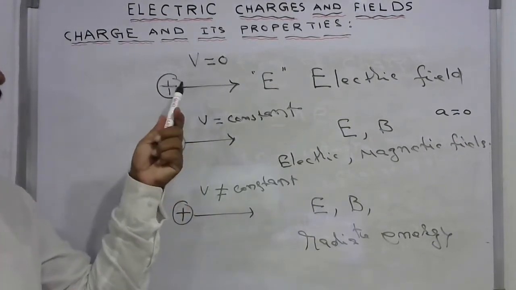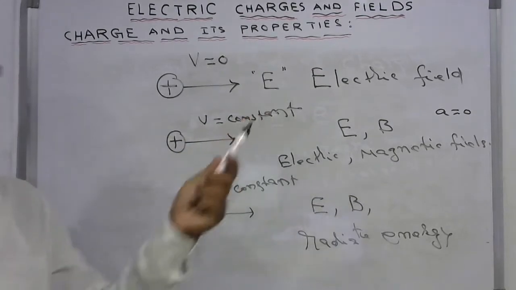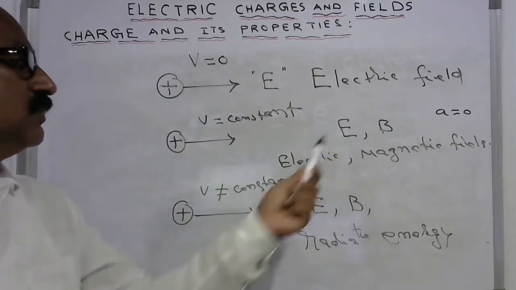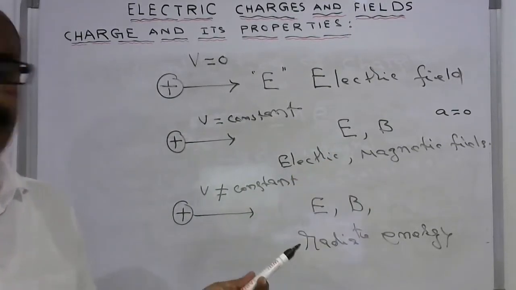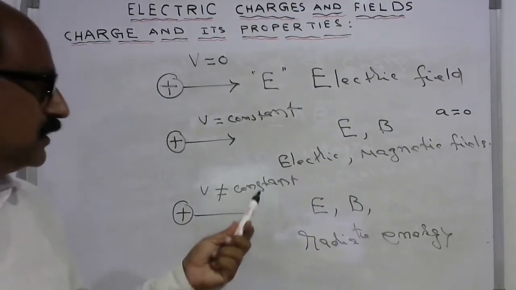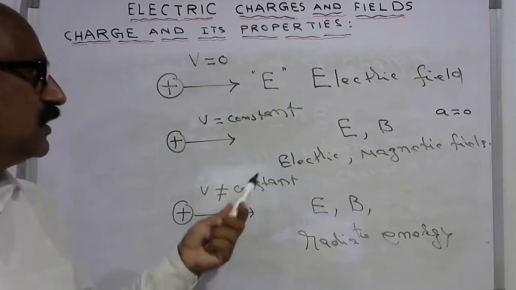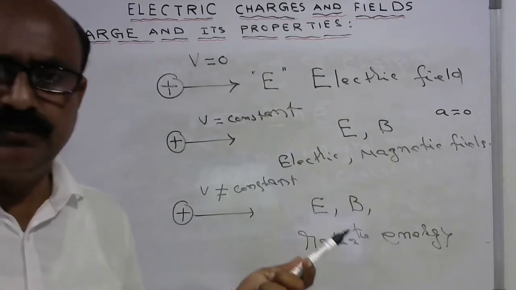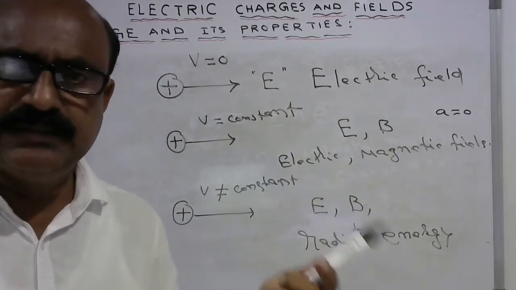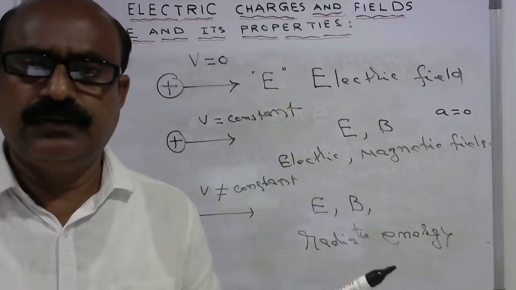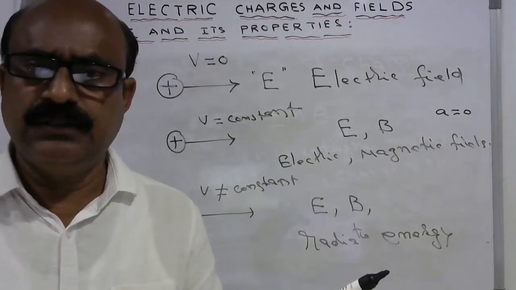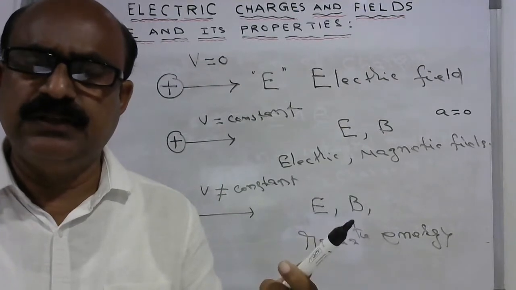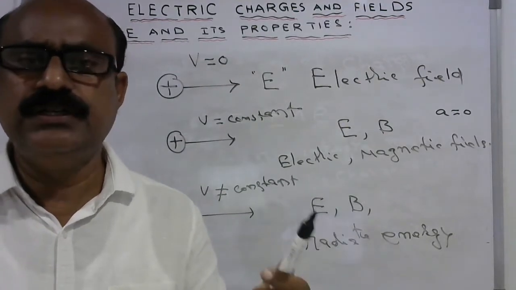If the charge is at rest, it gives an electric field. If the charge is moving with constant velocity, it gives both electric and magnetic fields. If it is moving but not with constant velocity, that means it may accelerate or it may retard. The accelerated or retarded charged particle gives an electric field, a magnetic field, and also radiates energy.